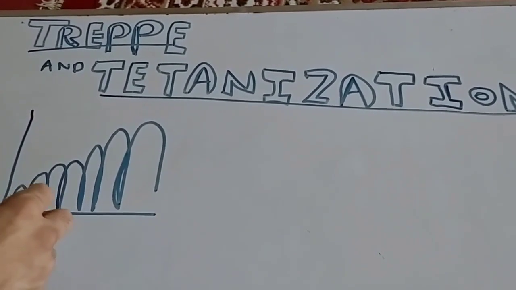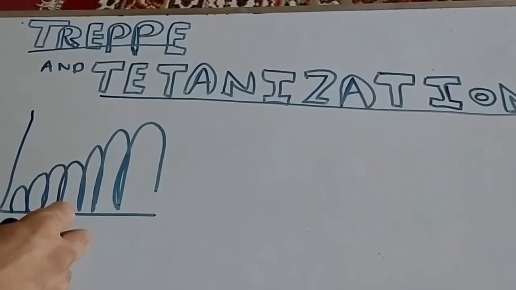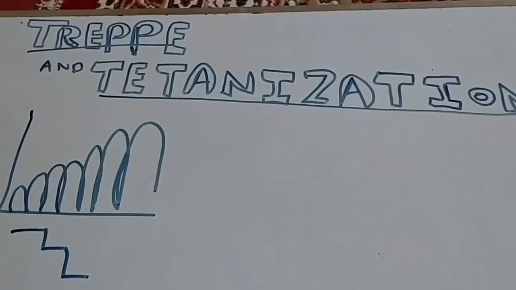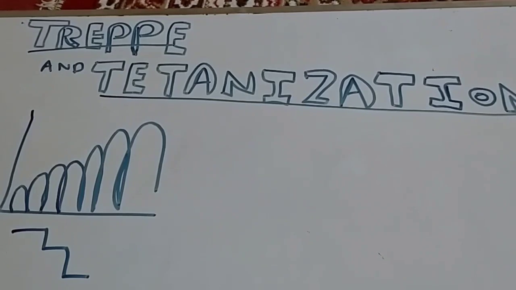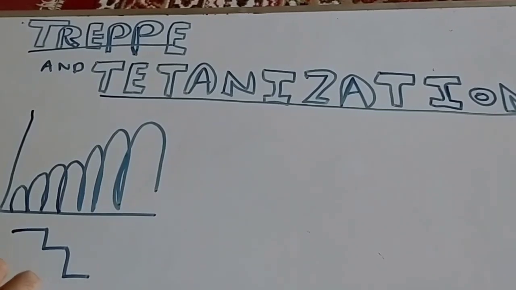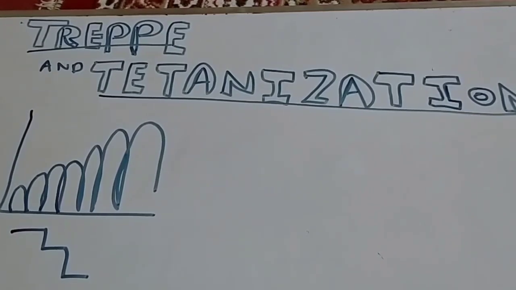The muscle contracts, then relaxes, then contracts, then relaxes again, so a regular pattern of contraction is formed here. This type of contraction occurs in the cardiac muscle, and it is known as the Treppe. Further, we know that the refractory period in the heart muscle is greater, so it takes time to relax.